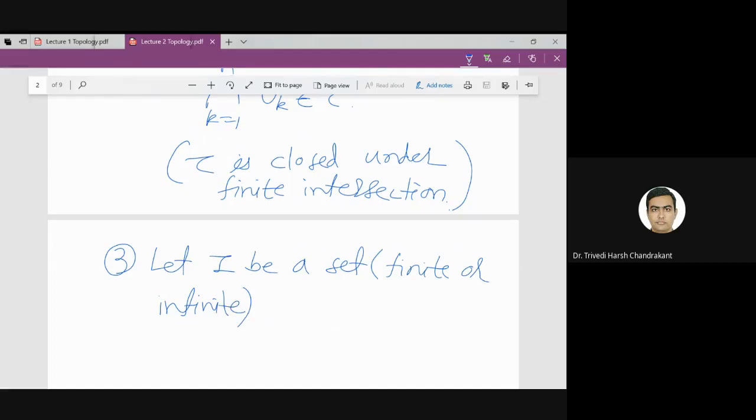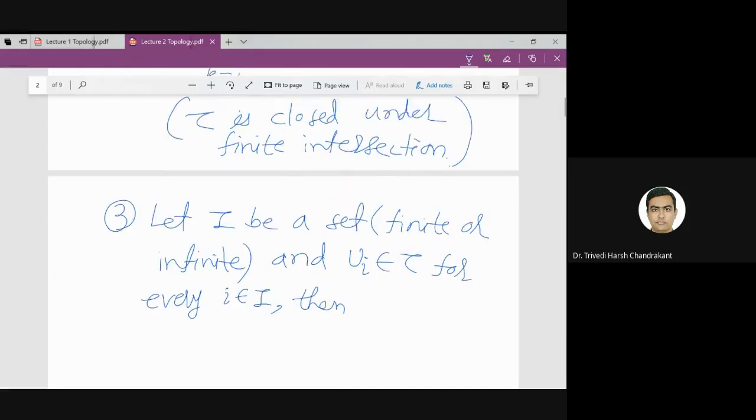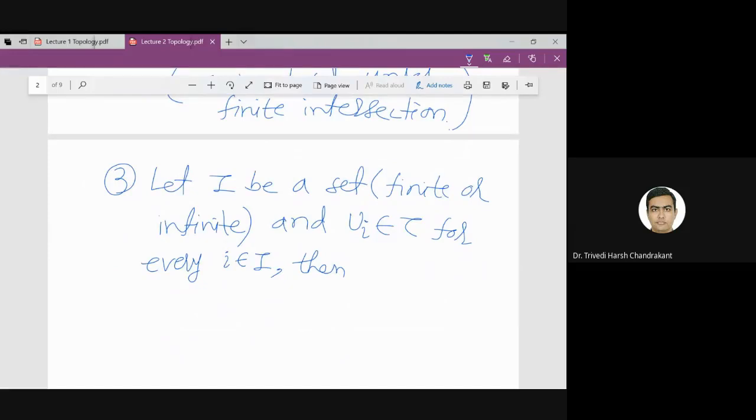Either I is a finite set or an infinite set, and ui belongs to tau for every element i in I. So capital I is the index set, and for every small i in capital I, I have a set ui belonging to tau.